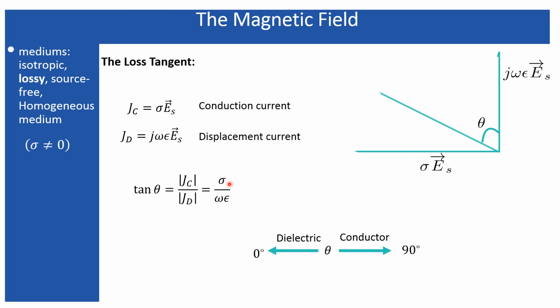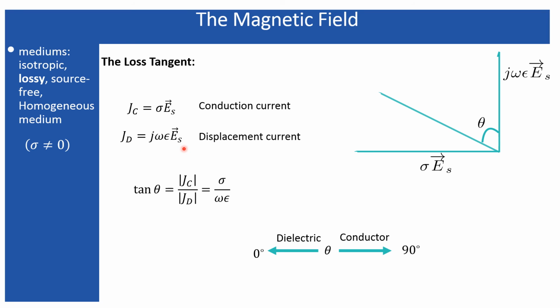So if the conductivity tends to 0, that signifies that the medium is tending towards a dielectric medium. So theta tends to 0 means this vector is going to align along the vertical axis, that is, the j omega epsilon Es, which defines the medium as a dielectric medium, because this vector is then going to align with the displacement current axis.